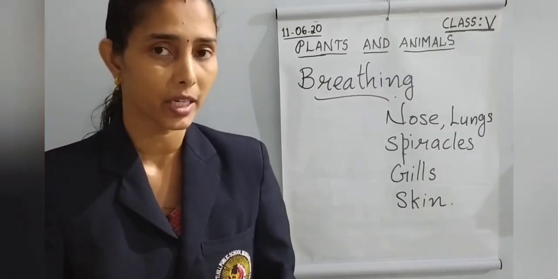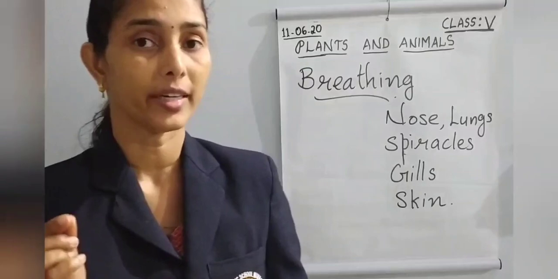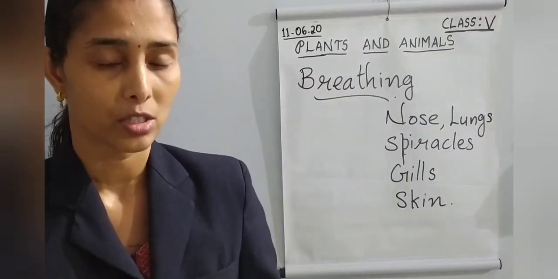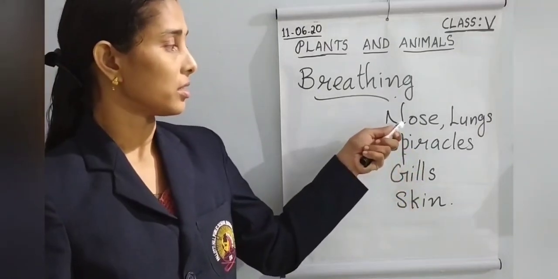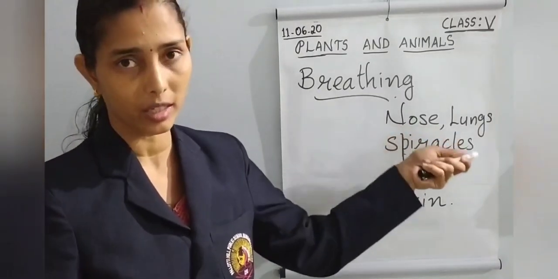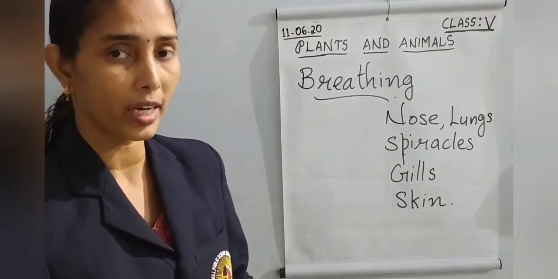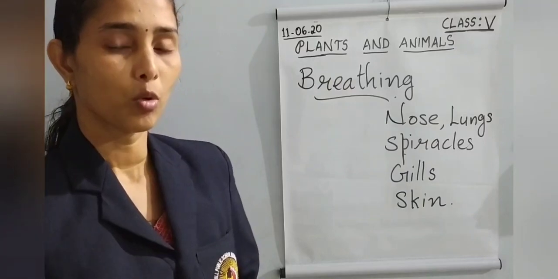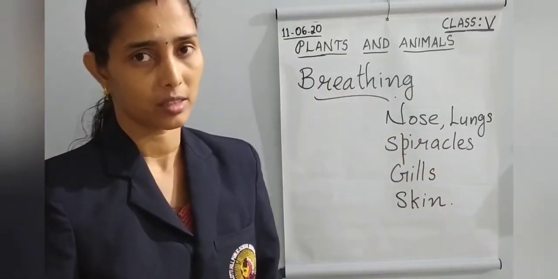How do plants breathe? Plants breathe through the tiny holes under the leaf called the stomata. So organs like nose or lungs. Most of the organisms use nose or lungs.